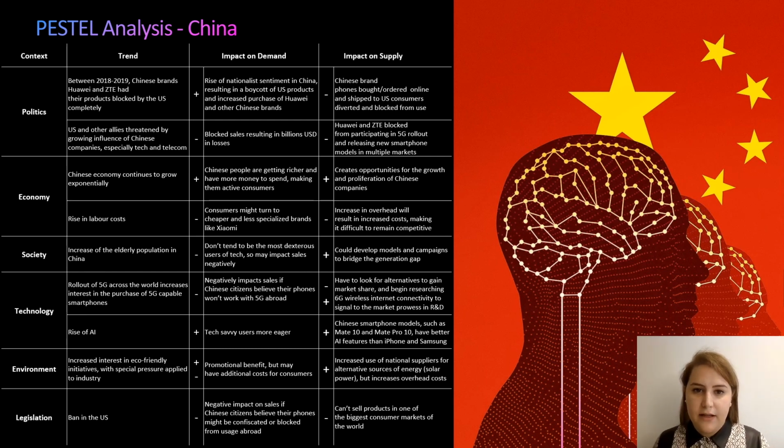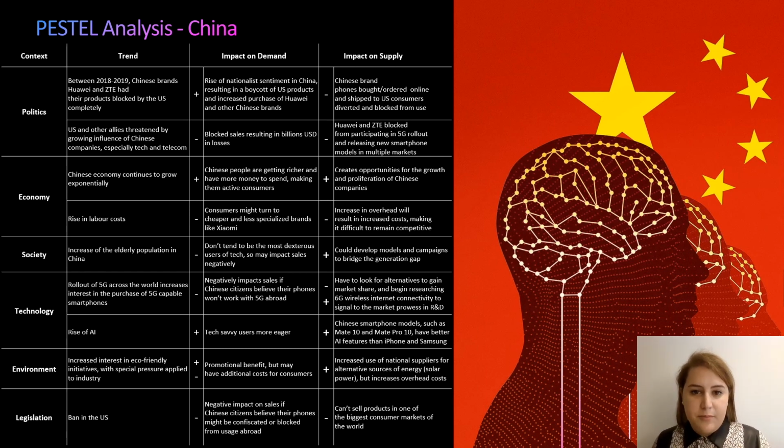The US and other allies continue to feel threatened by the growing influence of Chinese companies, especially within the sectors of tech and telecom. This resulted in billions of dollars of losses from blocked sales, and it meant that Huawei and ZTE were blocked from participating in the 5G rollout occurring across multiple markets and from releasing new smartphone models in those respective markets.